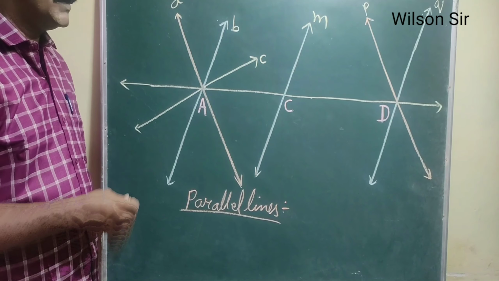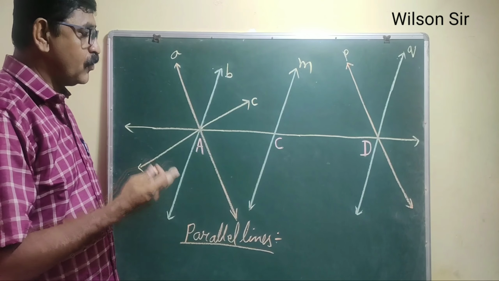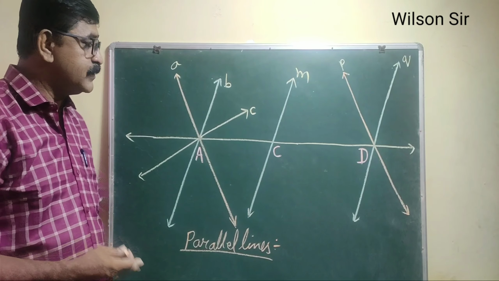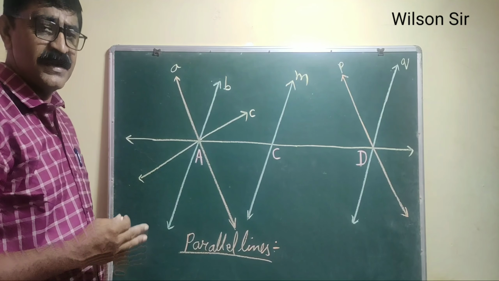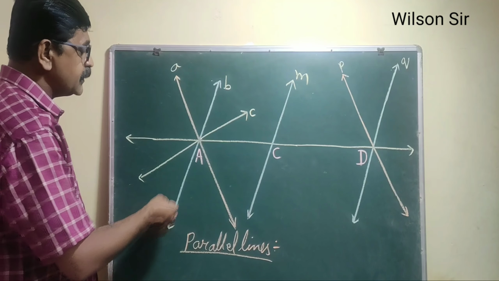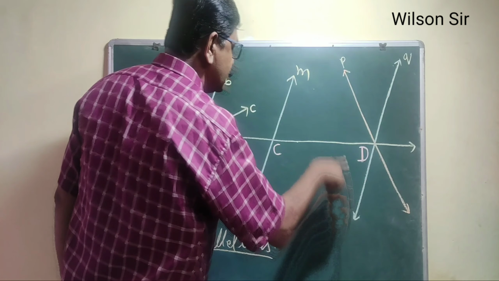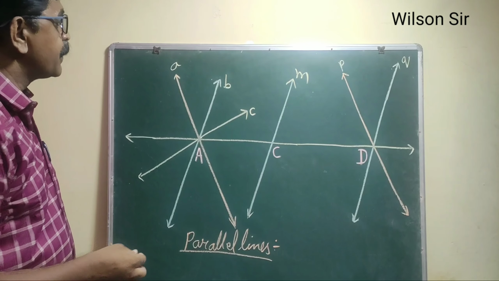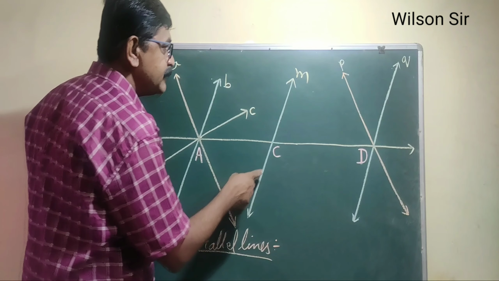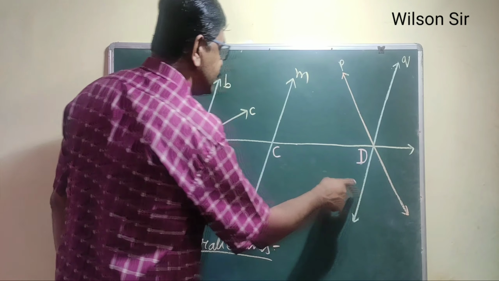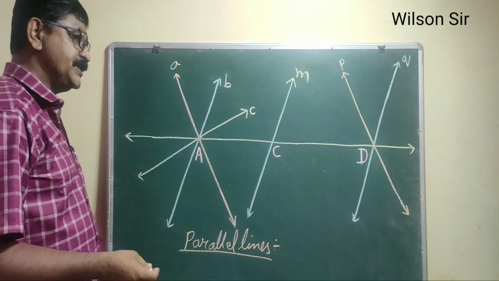The next we will see. Now in this figure we have to find out parallel lines, concurrent lines, and point of concurrence. In this figure you can definitely identify which are parallel lines. We have shown them in different colors. Blue color lines are there. This is the blue color line, this also is bluish green in color. So line B is parallel to line M is parallel to line Q. All these three lines are parallel to each other.